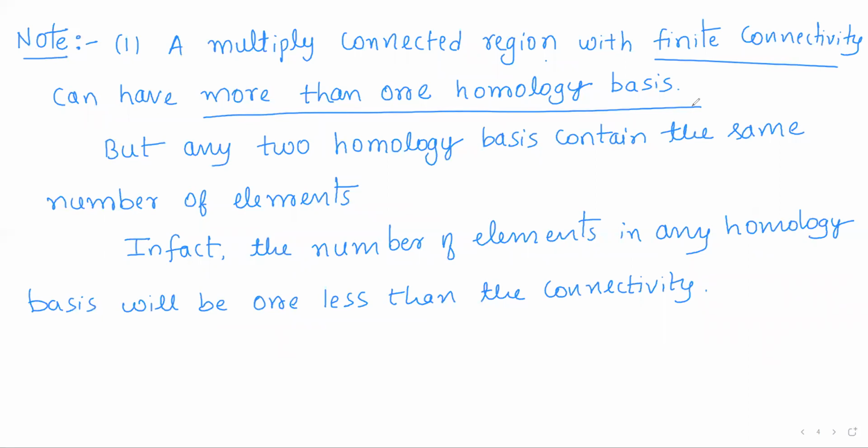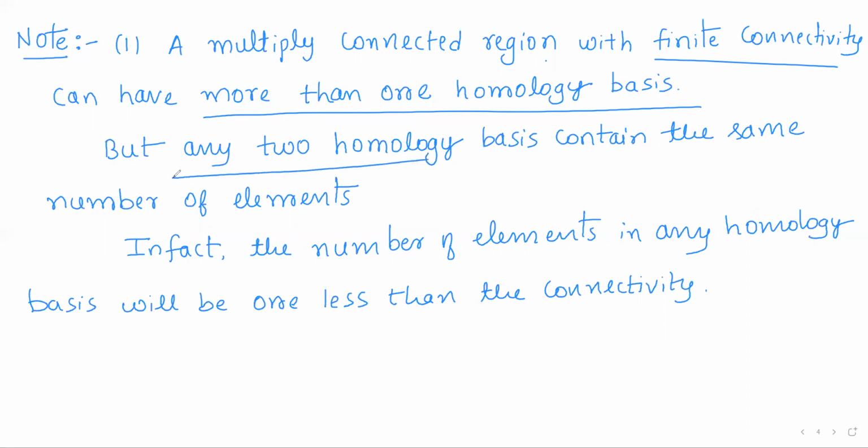So in a similar way, any multiply connected region can have any number of homology bases. Recall that any homology basis is nothing but a set of cycles, such that given any cycle, it is homologous to a linear combination of the cycles in that set.